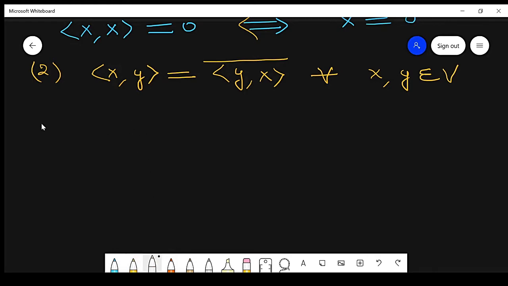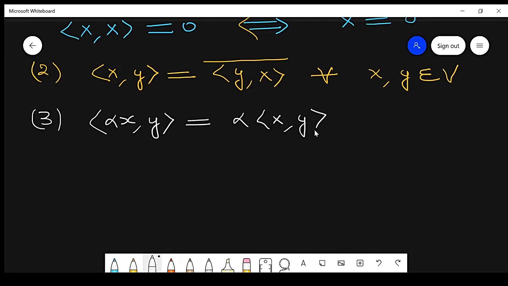And the third property is that of scalar multiplication: alpha x comma y can be written as alpha times x comma y, for every x, y belonging to V, where alpha is a scalar.